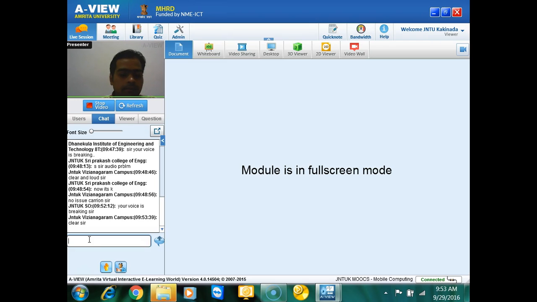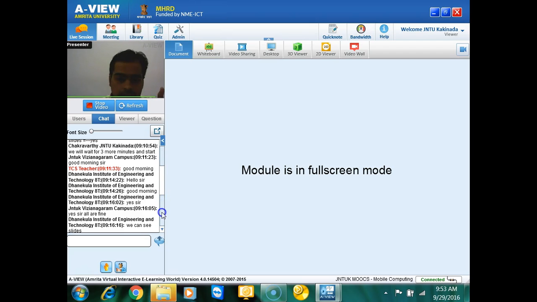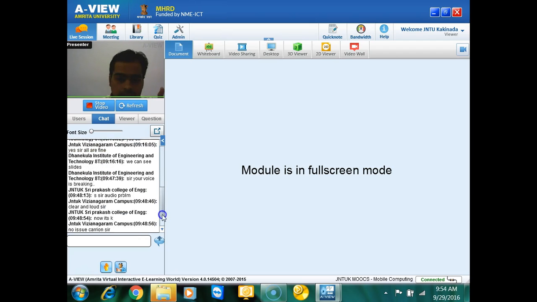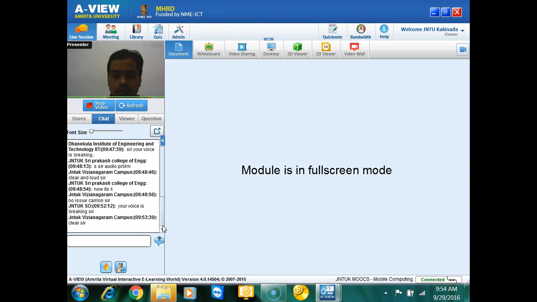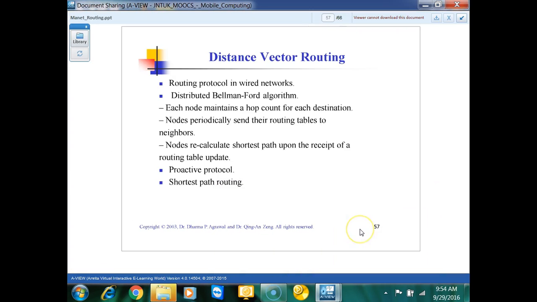So, what happens is DSDV uses distance vector routing. Distance vector routing is a routing we did in wired networks, with the principle of using the Bellman-Ford algorithm, which basically works with routing tables. This also gives us the flexibility of recalculating the shortest path depending upon the routing tables within the intermediate nodes from source to destination. It is a proactive protocol and finds the shortest path.